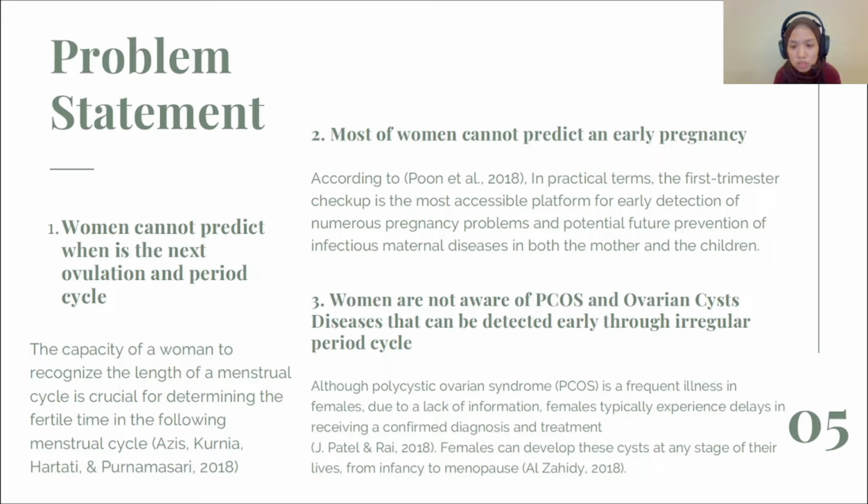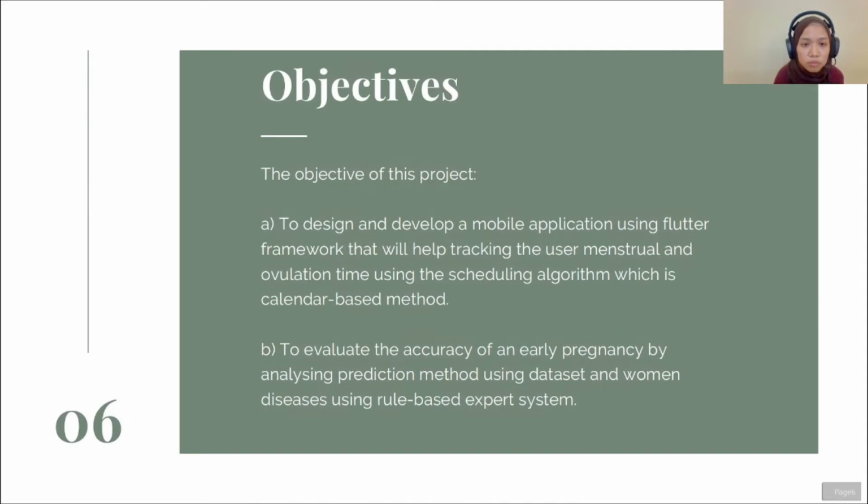Although polycystic ovarian syndrome is an infrequent illness in females, due to lack of information, females typically experience delays in receiving confirmed diagnosis and treatment. That has been stated by Patel and Wright 2018. Next, females can develop the disease at any stage of their lives, from infancy to menopause. That has been stated by Al-Zahidi 2018.